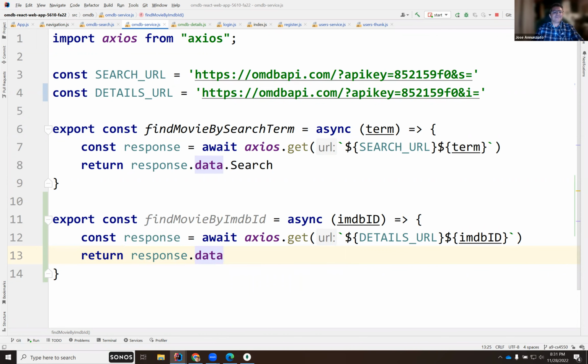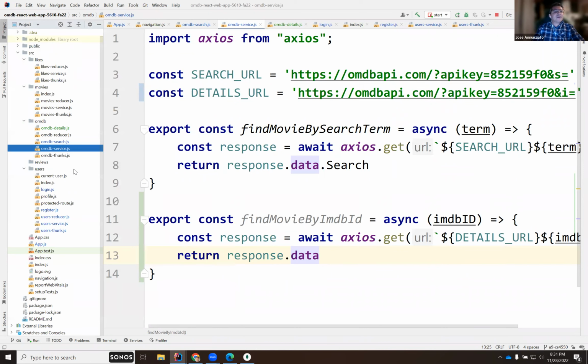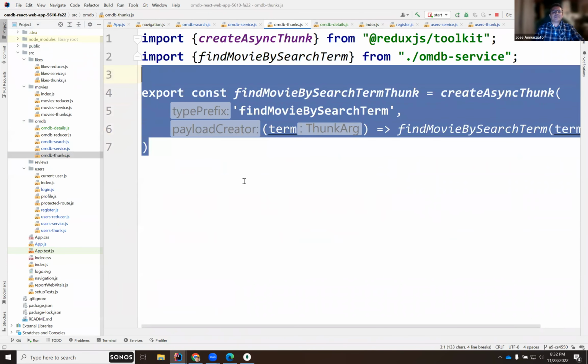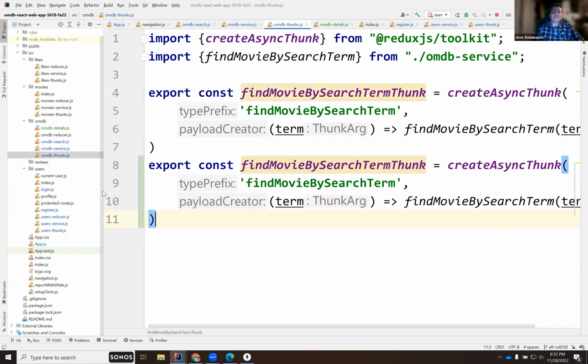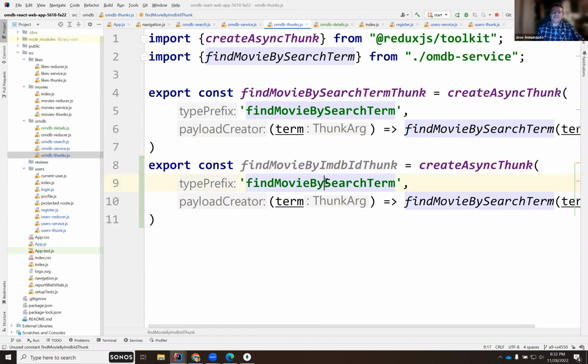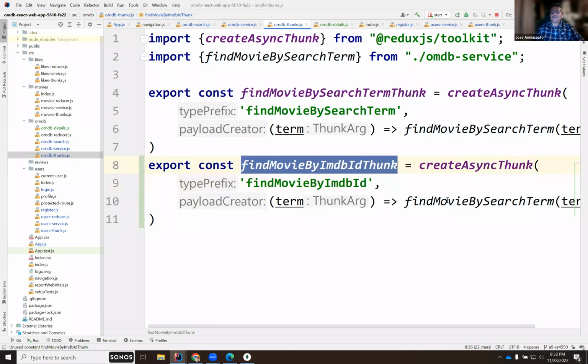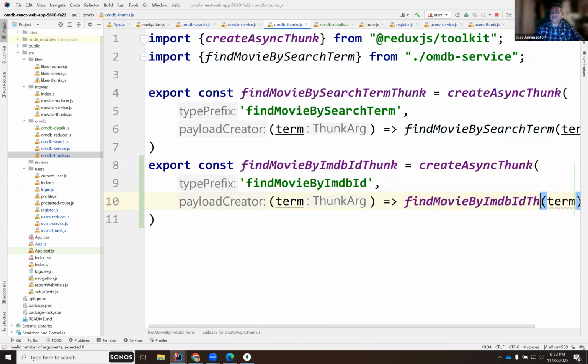We'll need a thunk for this. Let's see, these are the thunks. I'm just going to copy this thunk. So this is find movie by IMDb ID. This is by IMDb ID, and this is going to call that function.